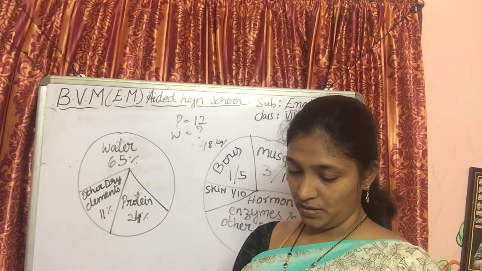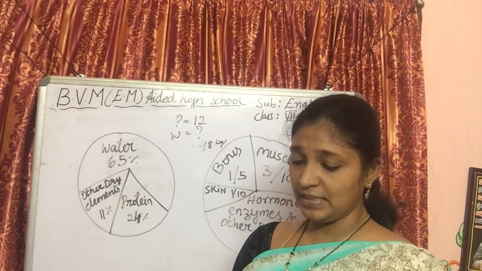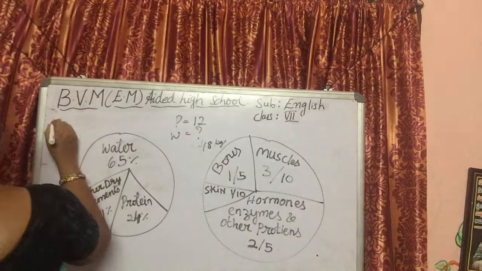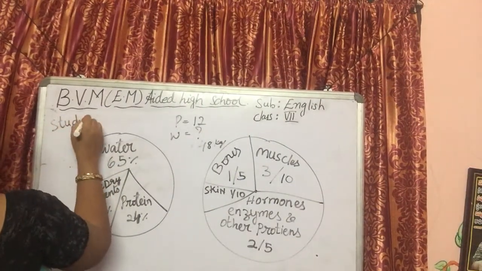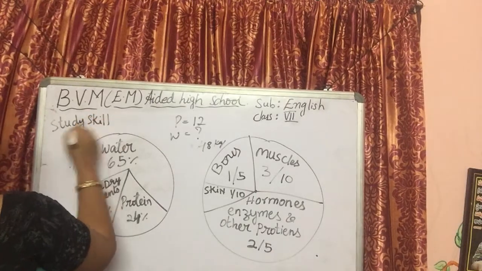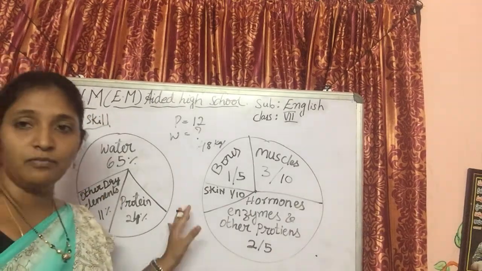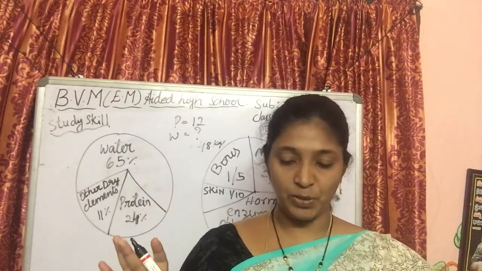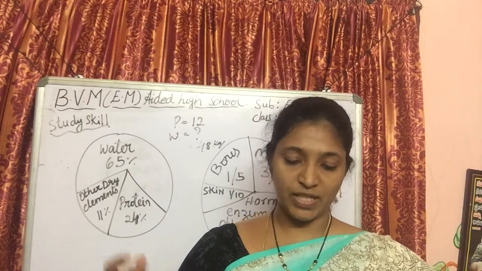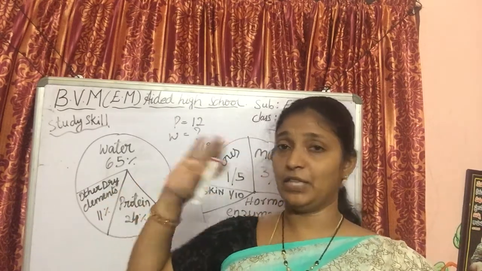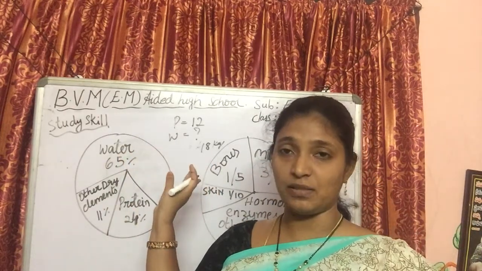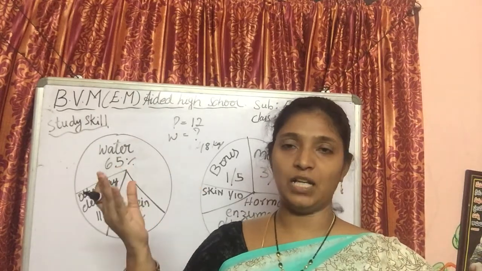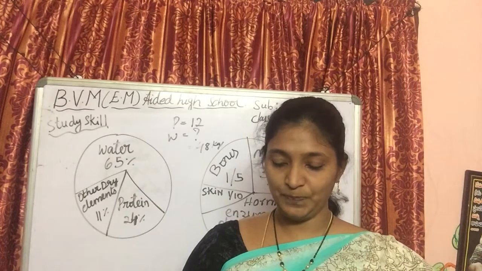Now let's see. Okay, that is it. He gave only 5 questions, children, in this study skill. In this study skill you have both these pie charts, and all you have to do is answer these 5 questions which will be sent to you, and you can write these answers. The first 2 questions you can answer by seeing the pie chart itself. For the third, fourth, and fifth, you have to make a small calculation, and then you will be able to write them.